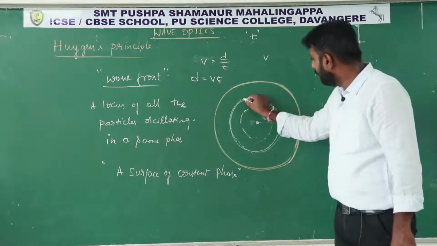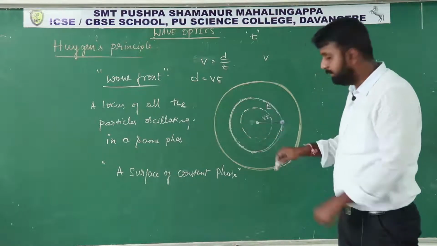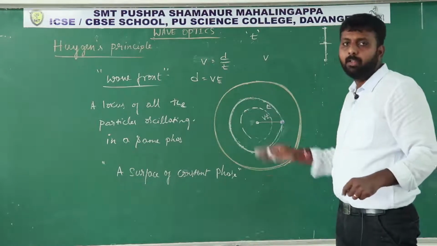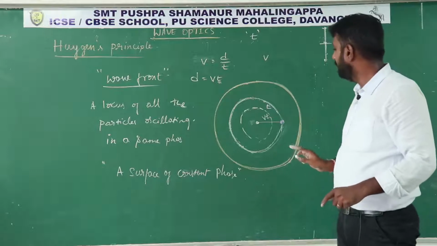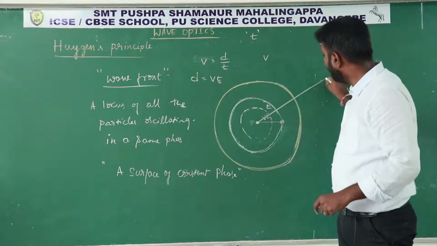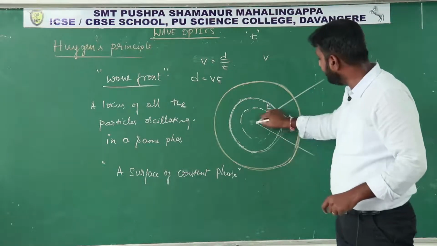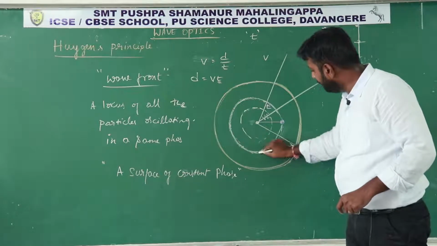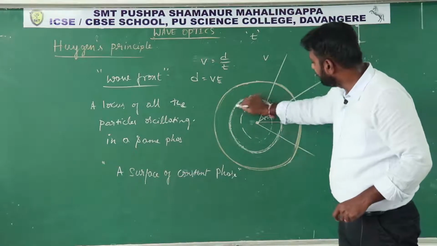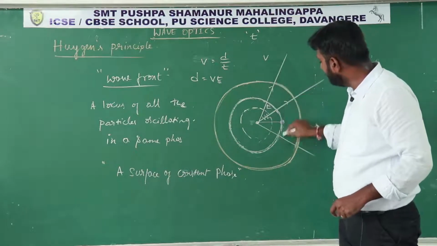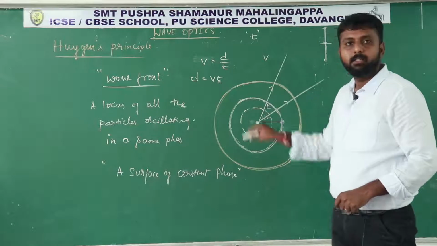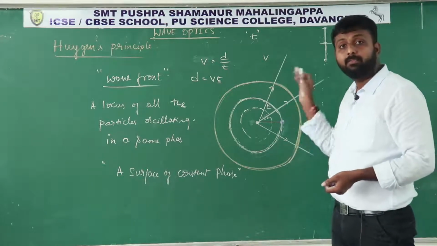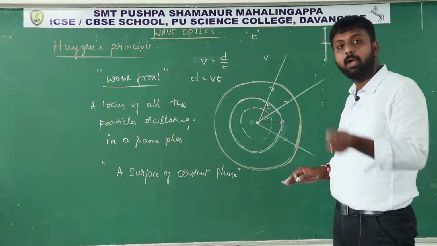Then the speed with which this disturbance travels, or the wavefront travels, is the speed of the wave. And if you draw a perpendicular line to the wavefront, this will give the direction of the transfer of energy from one point to another point.